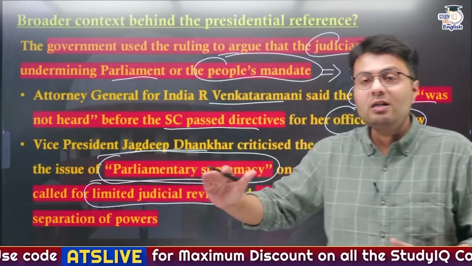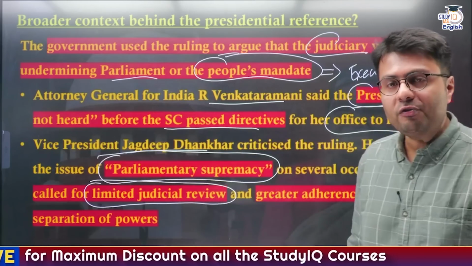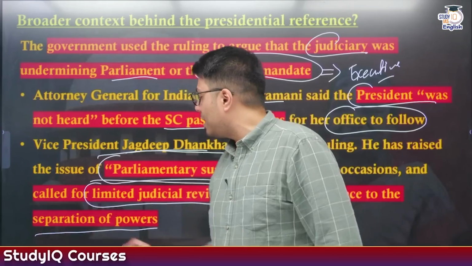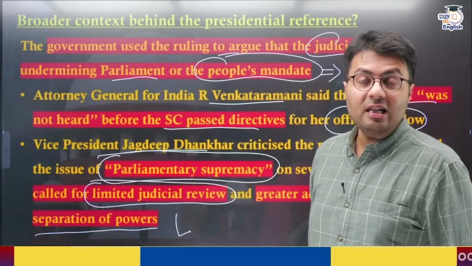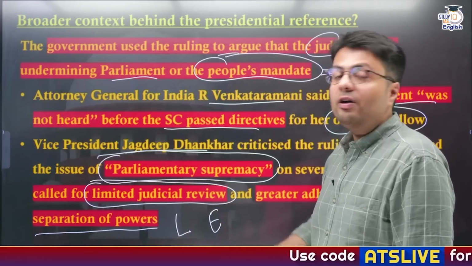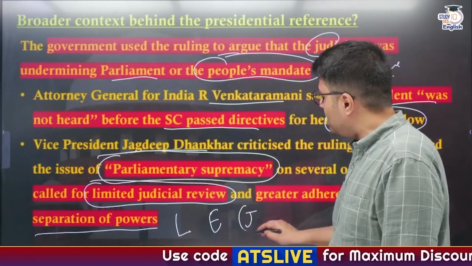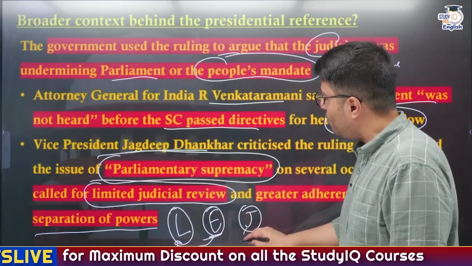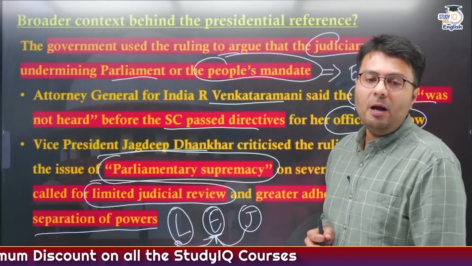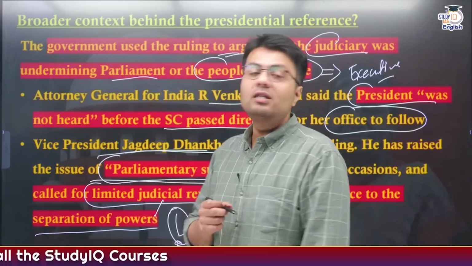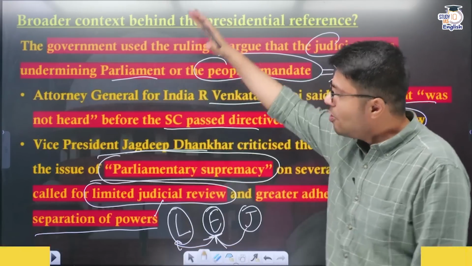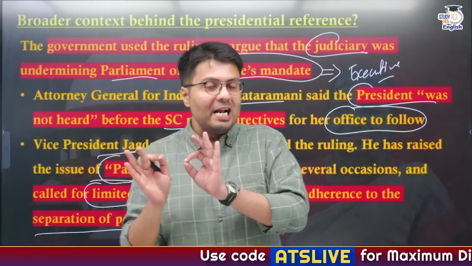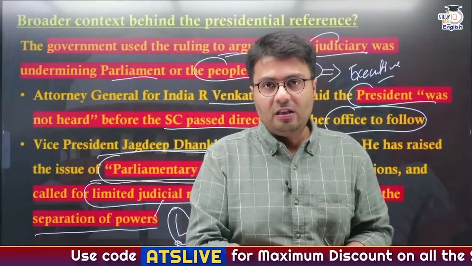And when the Supreme Court is overreaching into the powers of the government of India, it is not adhering to the principles of separation of power, because what happens in separation of power? Legislature enacts the bills, executive implements the bills, and judiciary deals with any dispute. Now, this dispute essentially was between legislature and executive. So why is the judiciary overreaching into the powers of the executive, and therefore violating the separation of power? So this is the opinion of the government. Understood?